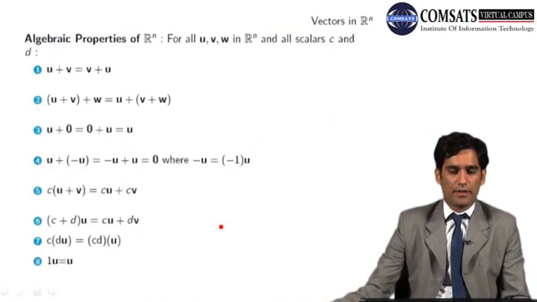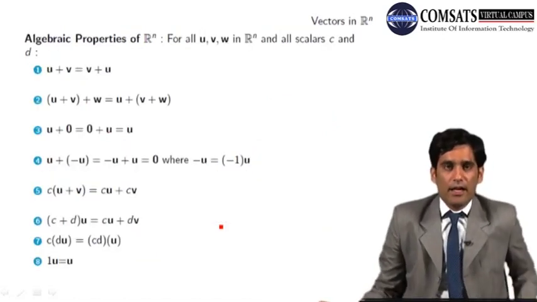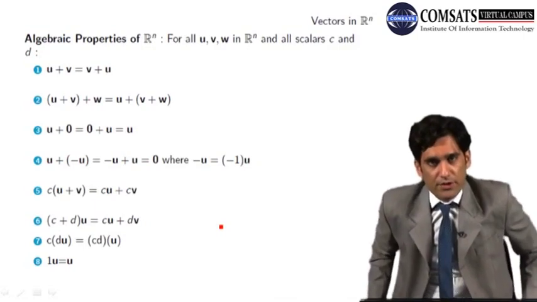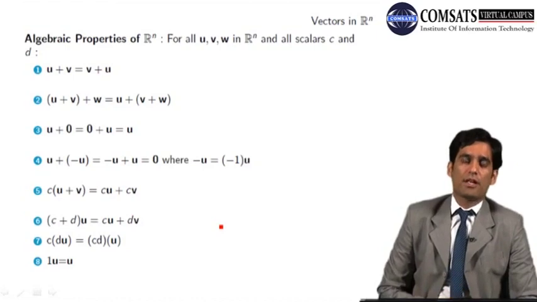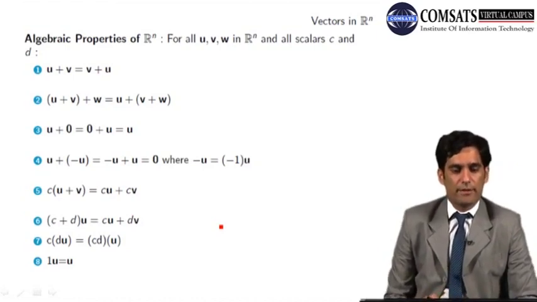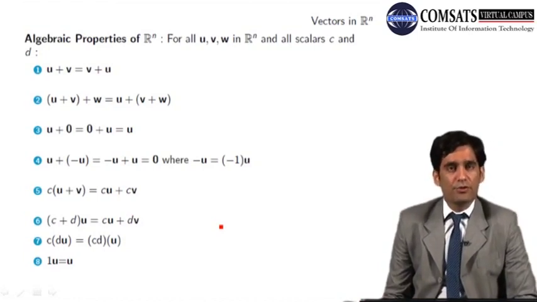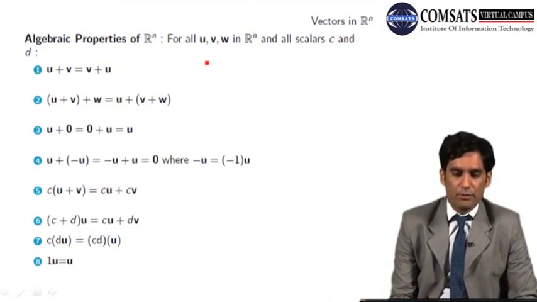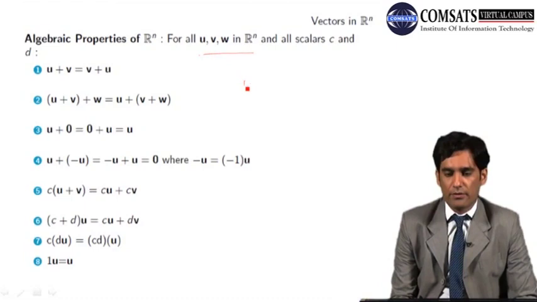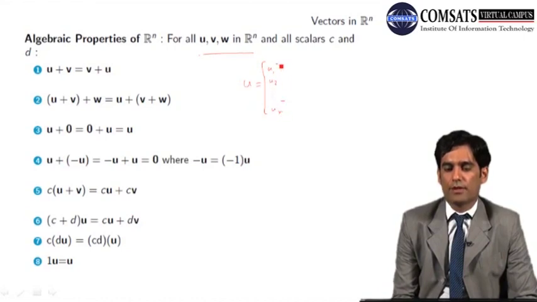Let's go to the next slide. Rn, where n is a positive integer, satisfies certain very interesting properties, which I have mentioned in this slide, what we call the algebraic properties of Rn. For this we suppose that the 3 vectors u, v and w are from Rn. It means u will have n components, u1, u2, and so on, and the last component is un.